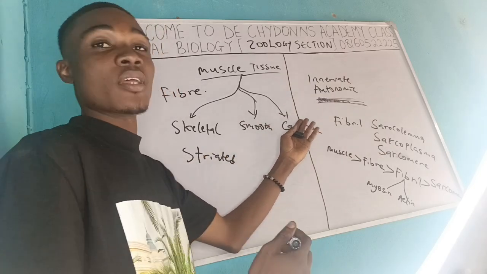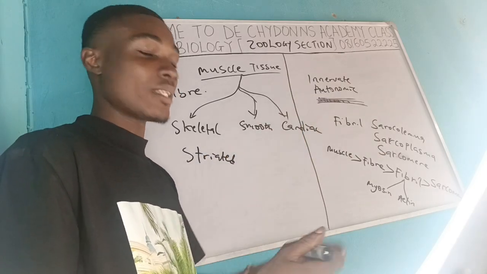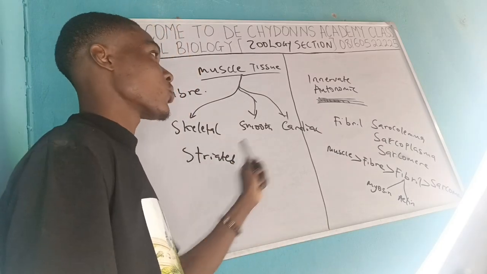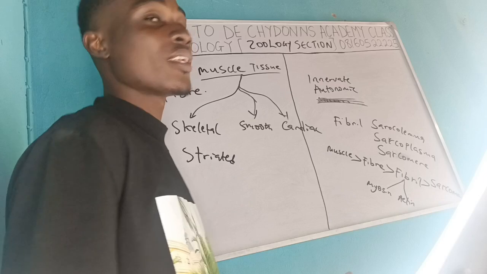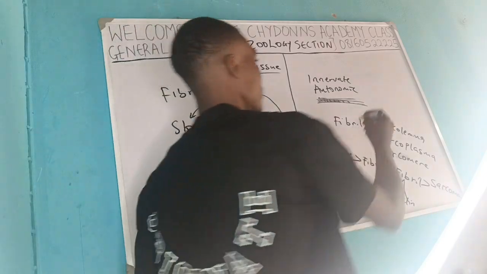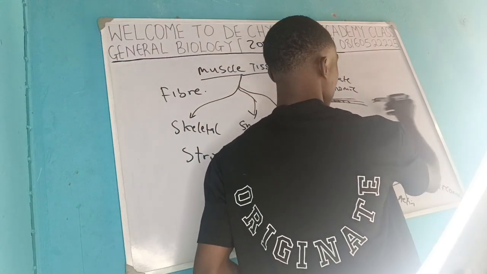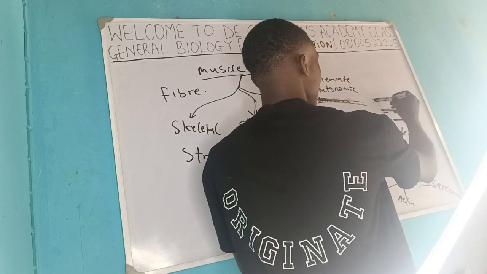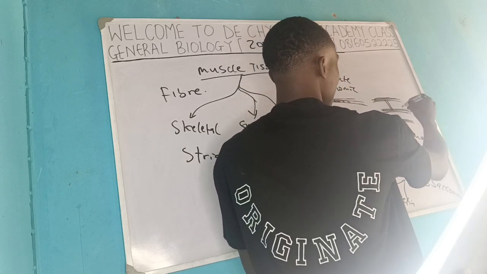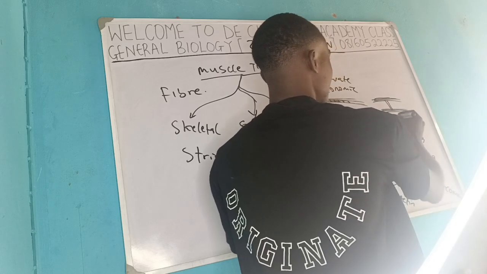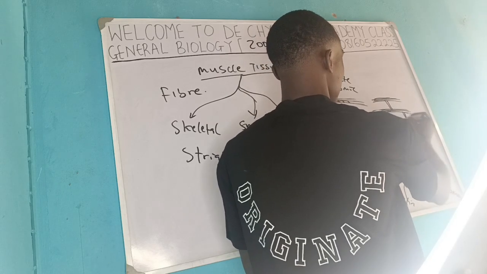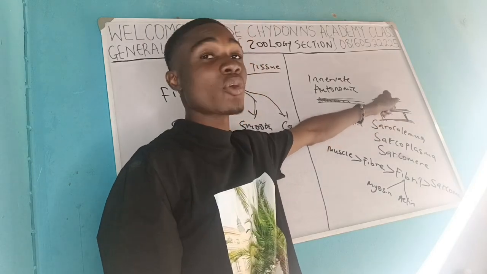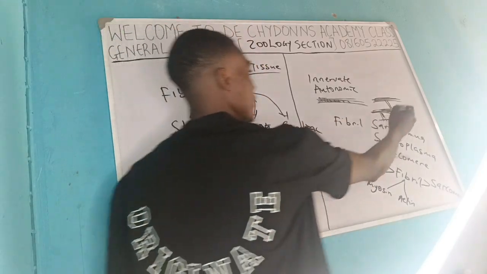Cardiac muscles are also striated, they have stripes. But the difference between the skeletal muscles and the cardiac muscles is that in this one there are interconnecting discs. So these ones that are this way, you may be seeing so many muscles this way. In the cardiac, now they are related like this. They are connected this way. So all these things are interconnected discs. The bundles are connected by what we call